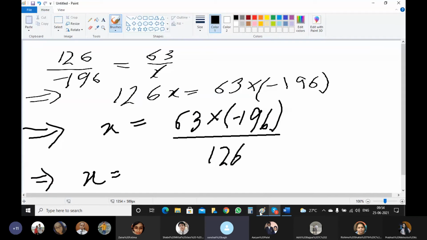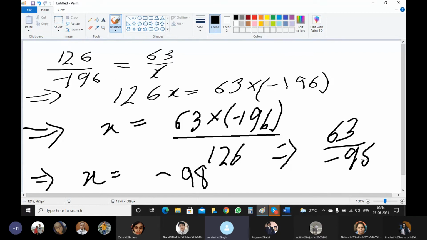Very good. Understood the concept? So what is the number? The number, because they are asking for the number, is 63 upon minus 98. Understood? Because the question was to frame a rational number. So the rational number framed is 63 upon minus 98. Is it fine with everyone?